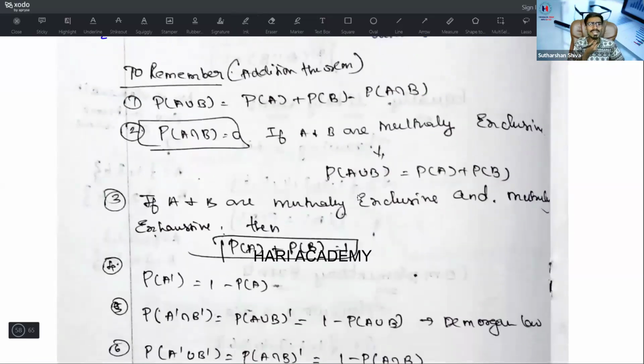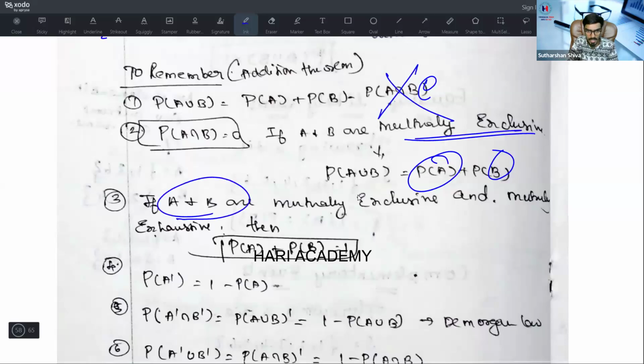Here, remember the addition theorem. What is the addition theorem? P of A union B is equal to P of A plus P of B minus P of A intersection B. Okay, they may try to test you. When P of A intersection B is 0, that is what is meant by mutually exclusive. Exclusive means intersection is 0. Put 0, it means P of A plus P of B only. If you put 0 over here, it will be removed. So P of A plus P of B, when they are mutually exclusive. When A and B are mutually exclusive and mutually exhaustive, the intersection will go. What is mutually exhaustive? The answer is going to be 1. So the final answer is P of A plus P of B is equal to 1.